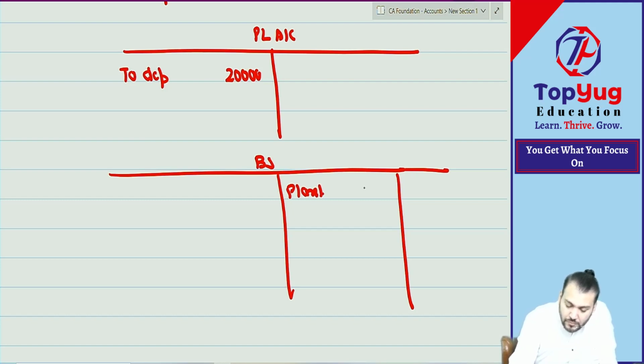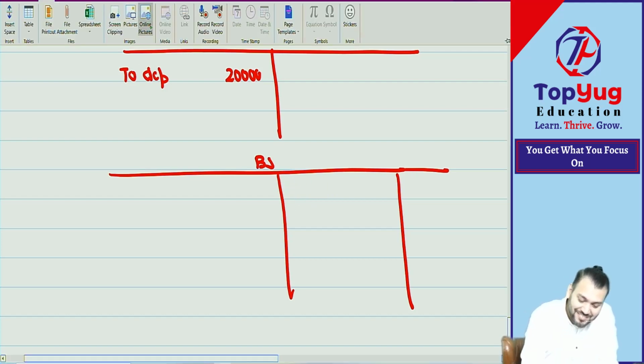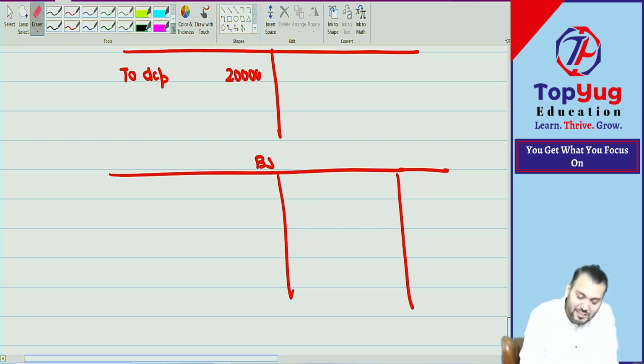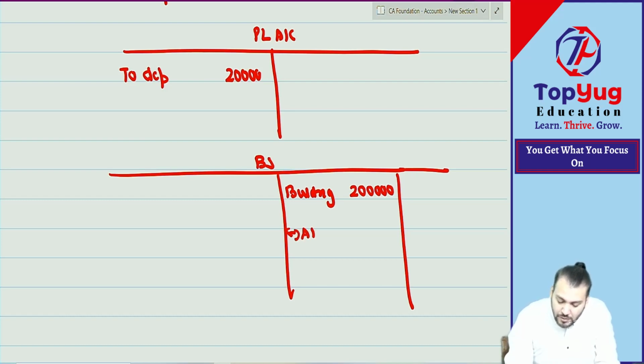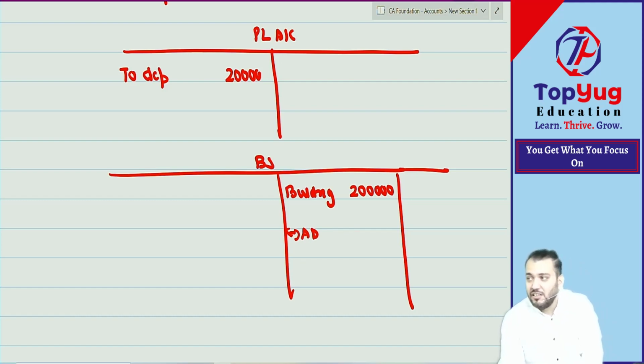My mistake, you will find. Building, sir, why are you sleeping? Building how much? 2 lakh. From this what will we deduct? Accumulated depreciation. In the exam don't write AD. Please don't write AD.